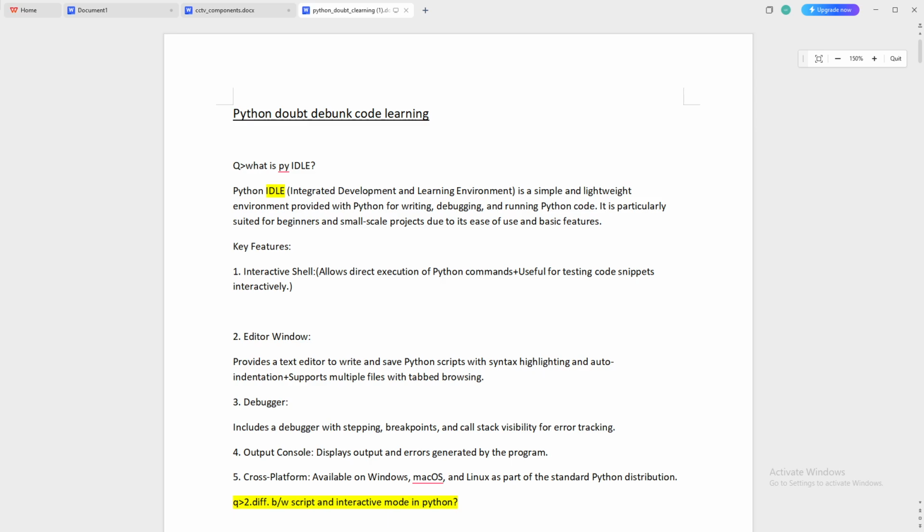Python doubt debunking code learning. Okay, so we are going to debunk some queries and questions which arise in most students' minds while understanding Python. Even in my Python videos, you can see there are so many things which I discuss, but here are some things I really want to discuss.